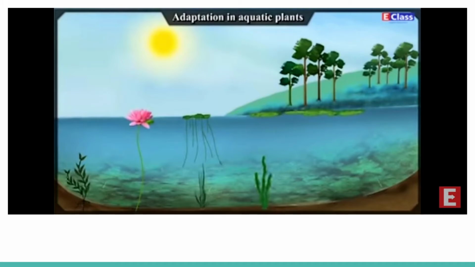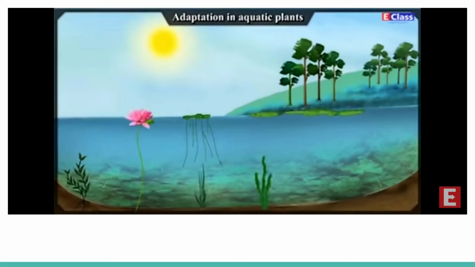Now we will study adaptation in plants according to their habitat, meaning the regions where they are found. First, we will see the study of adaptation in aquatic plants.